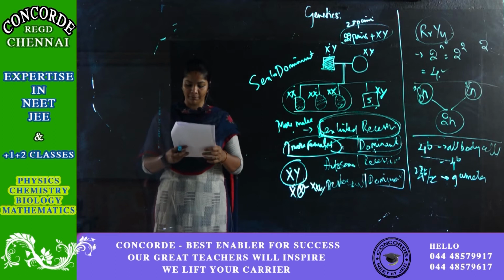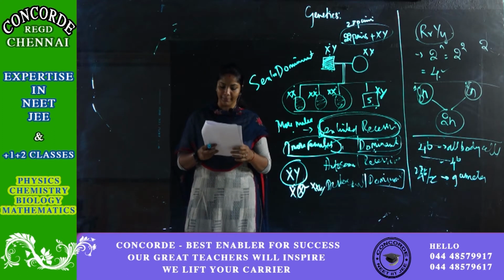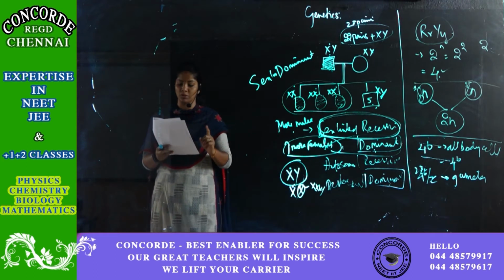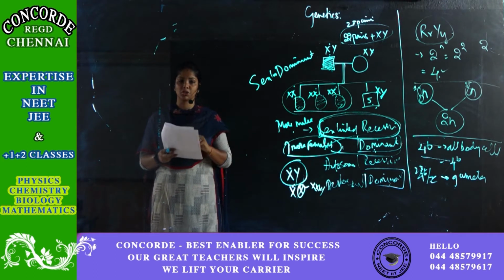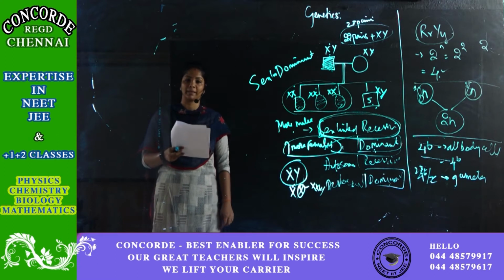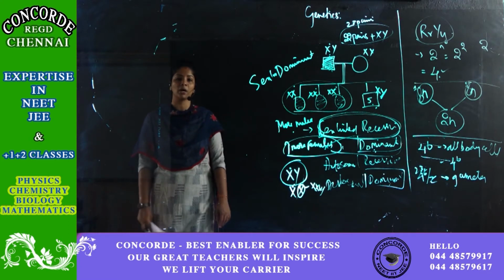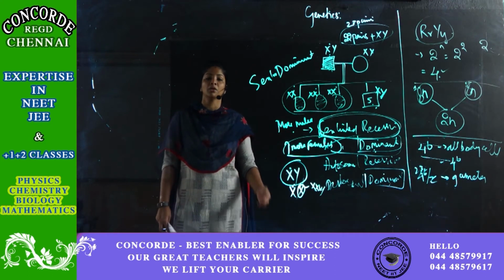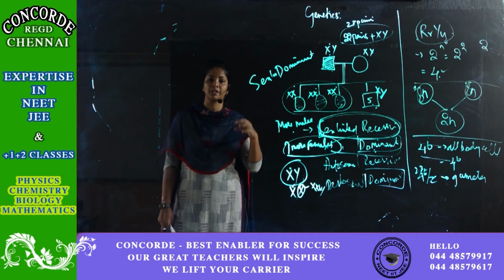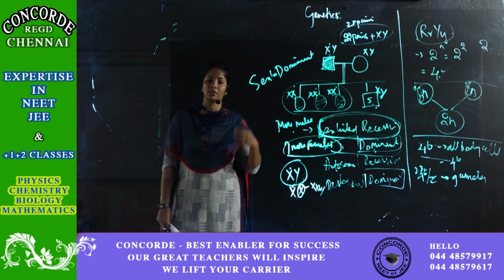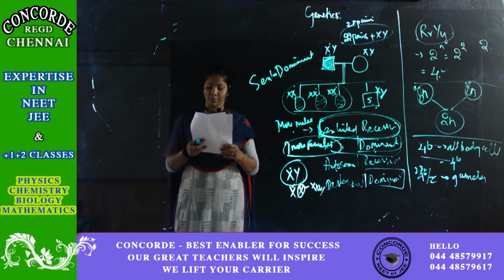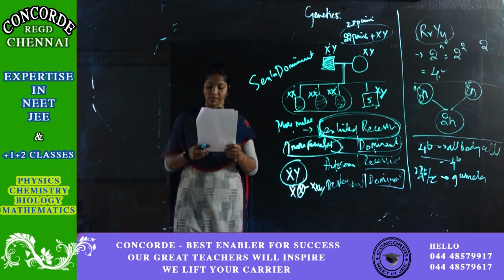The genotype of the plant showing the dominant phenotype can be determined by... So the genotype of the plant, not the phenotype, the genotype. If you can recall, I've told you two crosses, one is test cross and the other one is back cross. Test cross will help in identification of the genotype. Test cross is crossing your F1 hybrids with the recessive parent. That will help you in determining the genotype of the individual. So the answer is test cross.